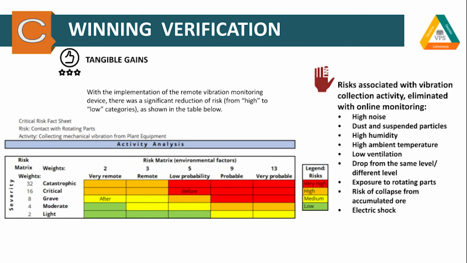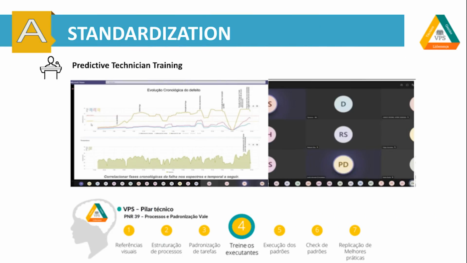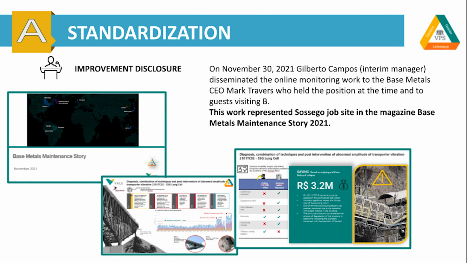Thinking of how to optimize the technician's performance in accordance with Vale's standardization processes, the technicians were trained to collect and use the new predictive maintenance and automated collection system. On November 30th, 2021, the online monitoring work on conveyor belts was disseminated via Gilberto Campos, interim manager, to the CEO of Base Metals, Mark Travers, who held the position at the time, and to Base Metals Maintenance Story magazine. This work represented Sossego in the Base Metals Maintenance Story 2021.